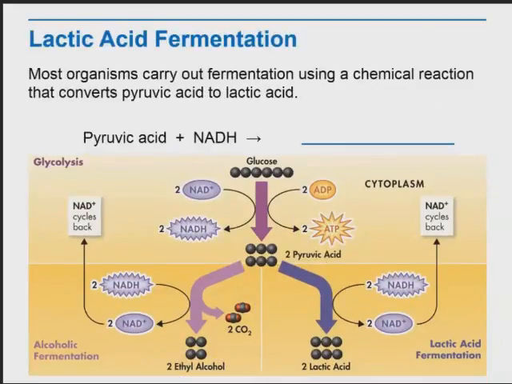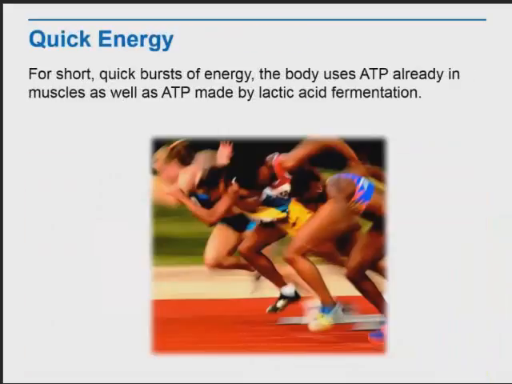Most organisms carry out fermentation using a chemical reaction that converts pyruvic acid to lactic acid. This process, lactic acid fermentation, starts with glycolysis, glucose being broken down and releasing ATP. In lactic acid fermentation, the pyruvic acid is converted to lactic acid. This occurs in our muscle cells. Humans are lactic acid fermenters.